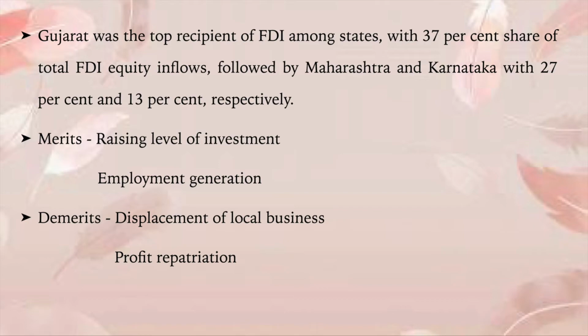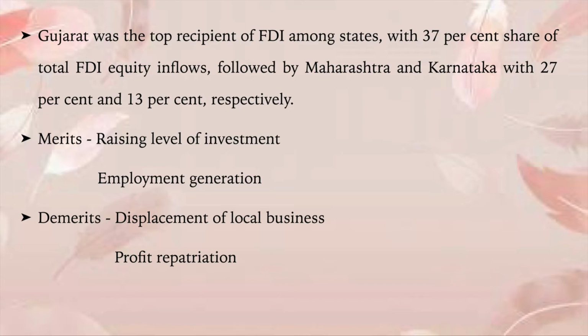So, among all the states in India, it was Gujarat, thanks to the Modi government, that received a huge sum of money through the FDI process with a 37% share of total FDI equity inflows.